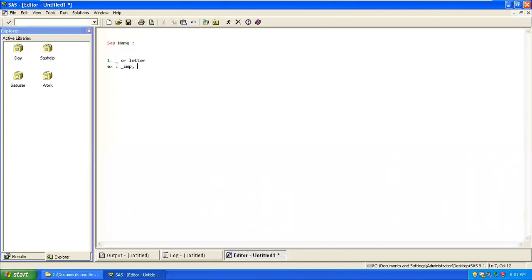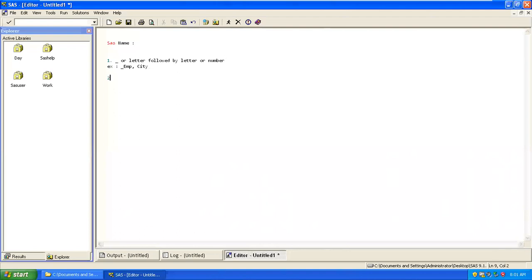I can use city as a variable, followed by letters or numbers. Okay, you can use it.